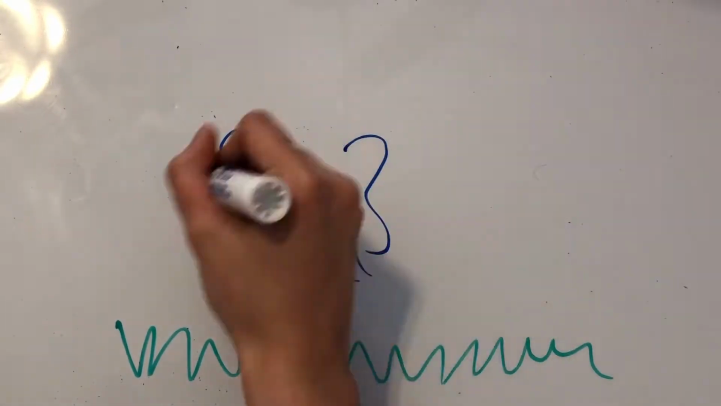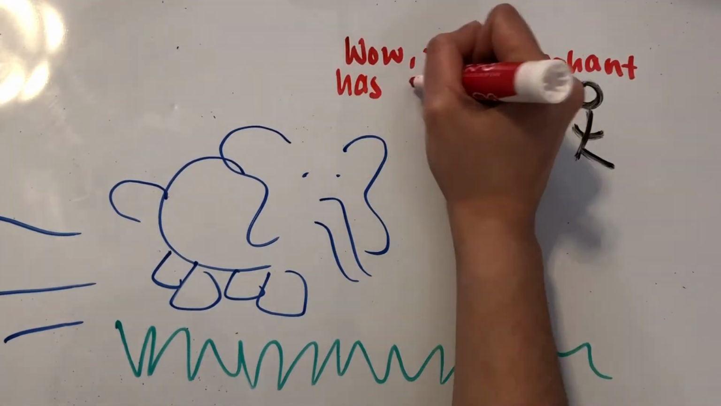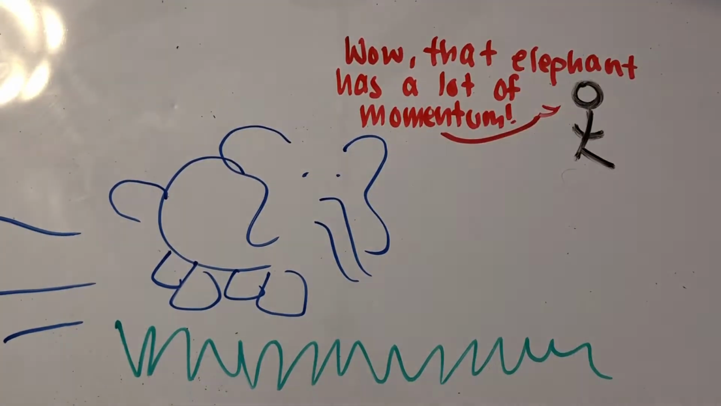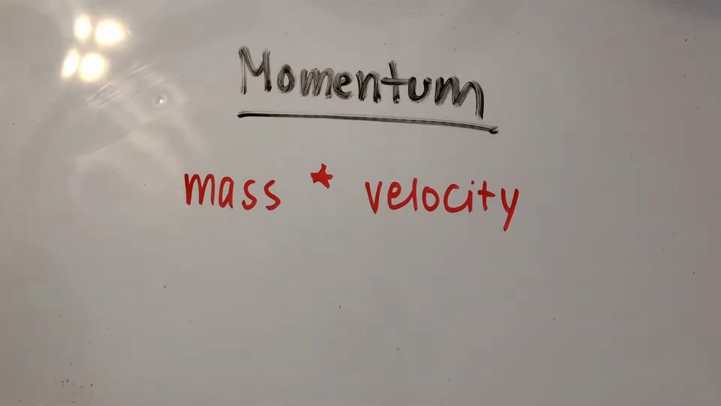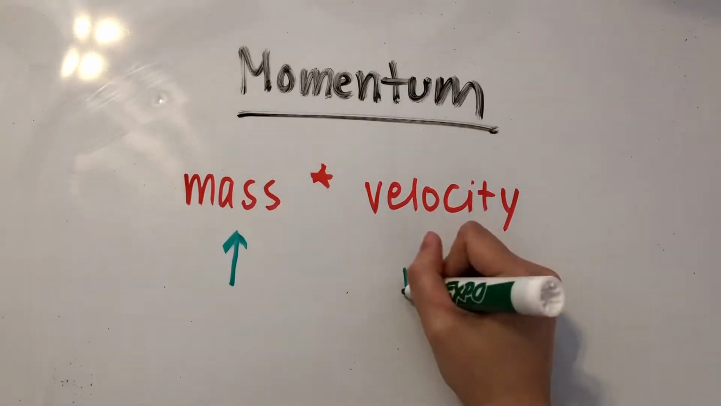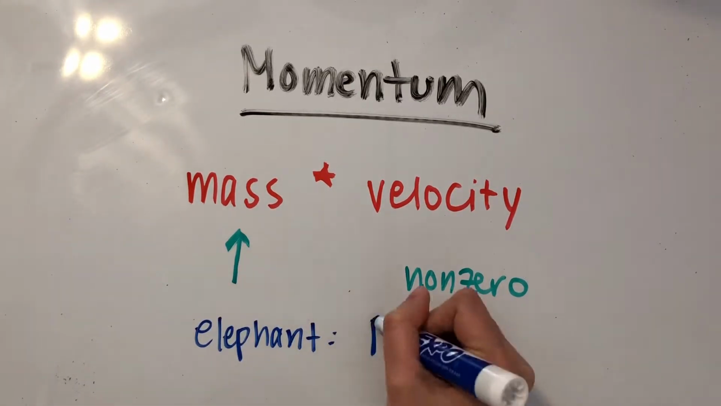Let's say you see this giant elephant sprinting across a field, and one guy says, "Wow, that elephant has a lot of momentum." Well, he's right. Since momentum is defined as the product of mass and velocity, and the elephant has a large mass and a non-zero velocity, then yeah, that elephant has a lot of momentum.